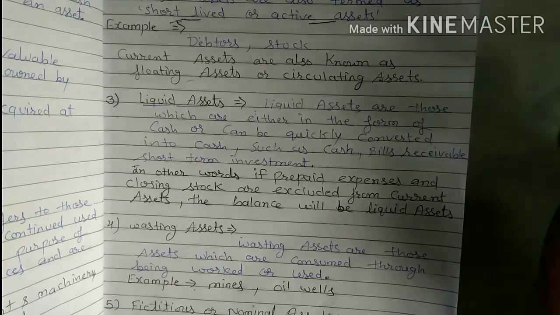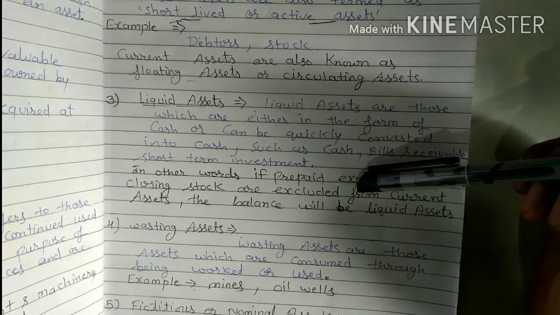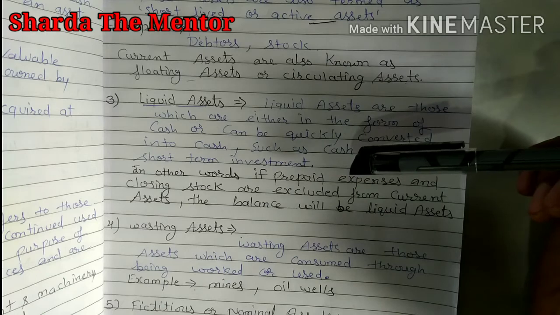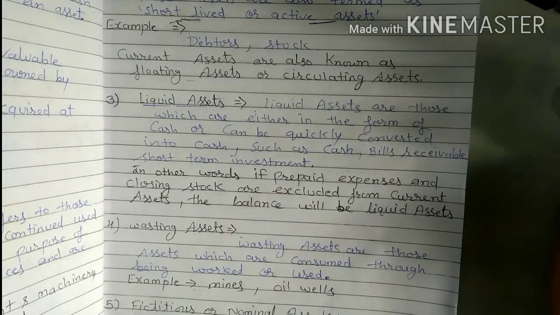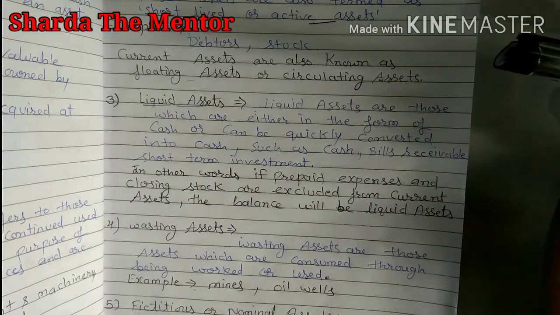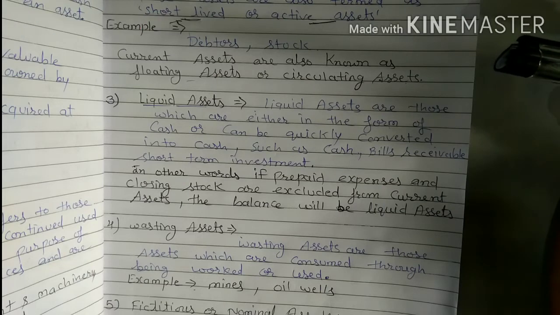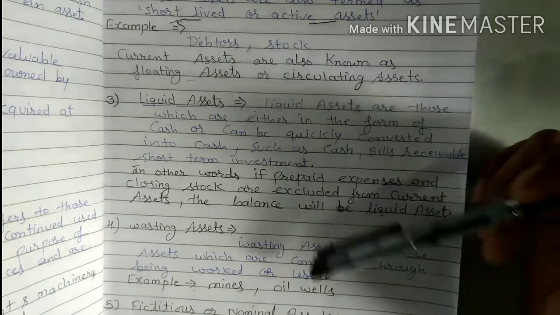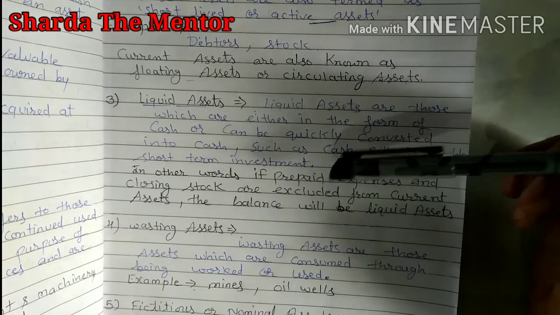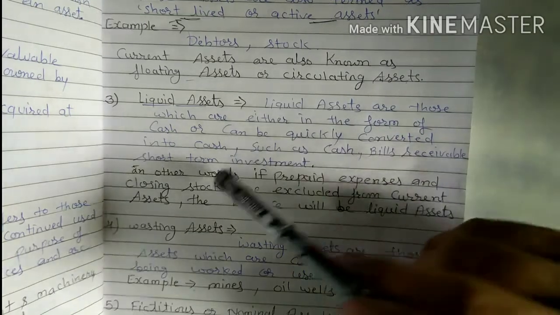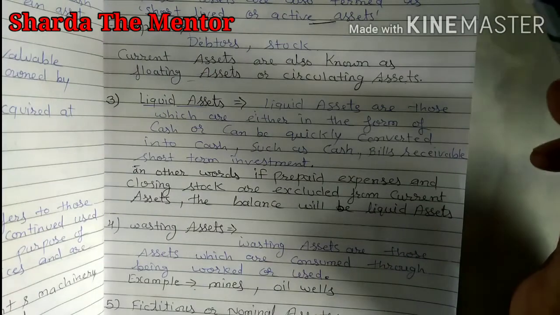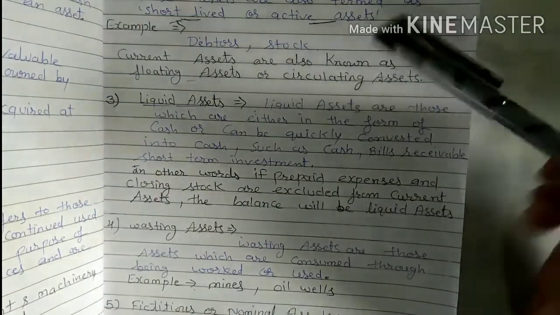Cash in the bank is also a liquid asset. But if you want to sell closing stock in a hurry, you won't get the full value, you will get less for it. So that is not considered a liquid asset. Except prepaid expenses and closing stock, all current assets are considered liquid assets.